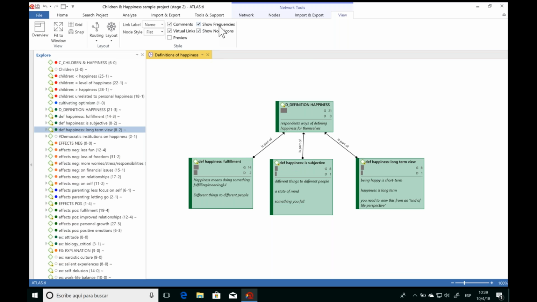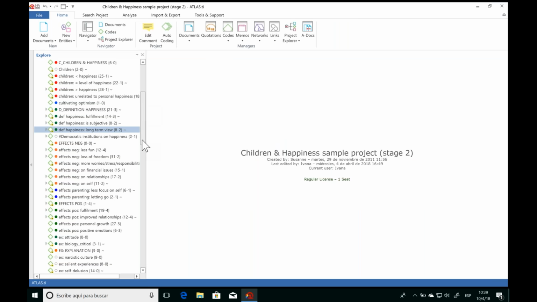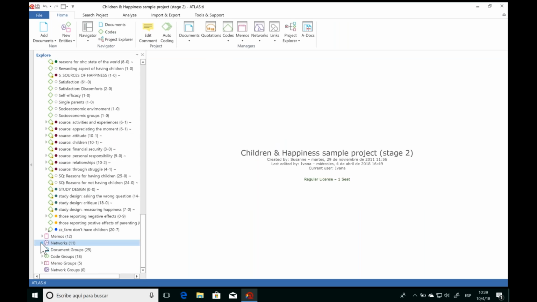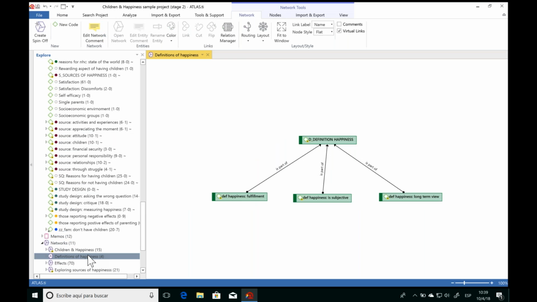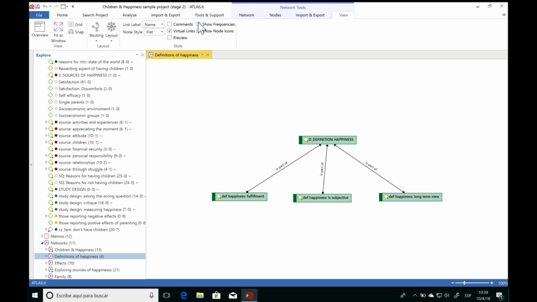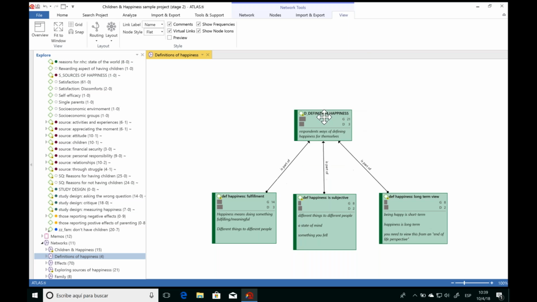We can also show the frequencies. So again, we have that groundedness and density. So groundedness, how many quotations we have associated, and density, how many links this code has with other codes in the project. So I can see that this just hasn't updated properly. I'll just refresh the network so we can see that density properly. And there we have it. We now see that this code has a density of 3 because it has 3 links to other codes.